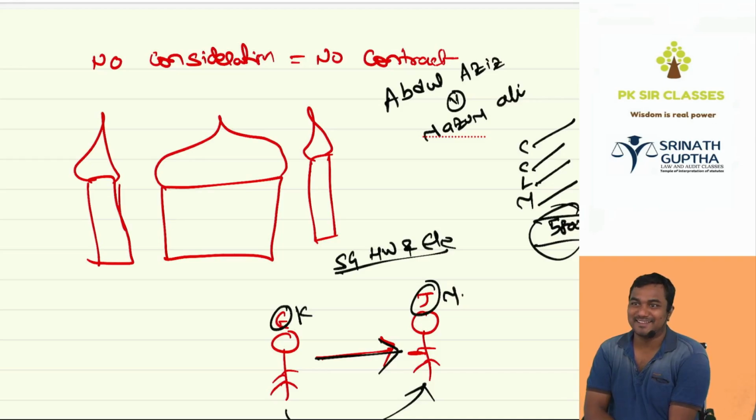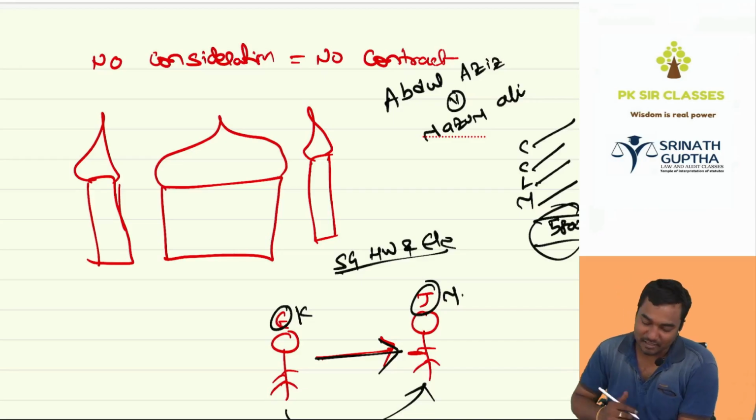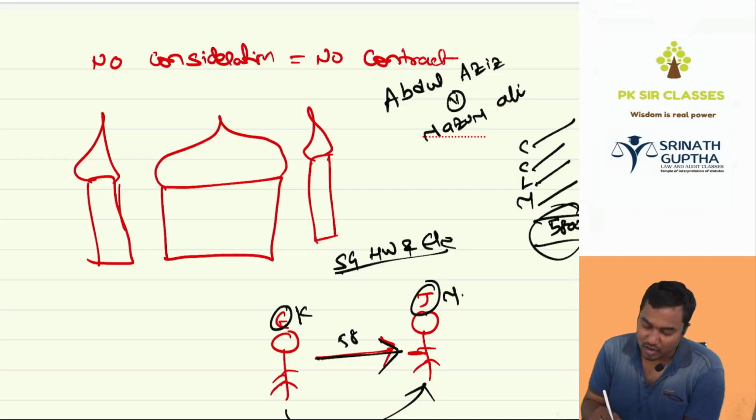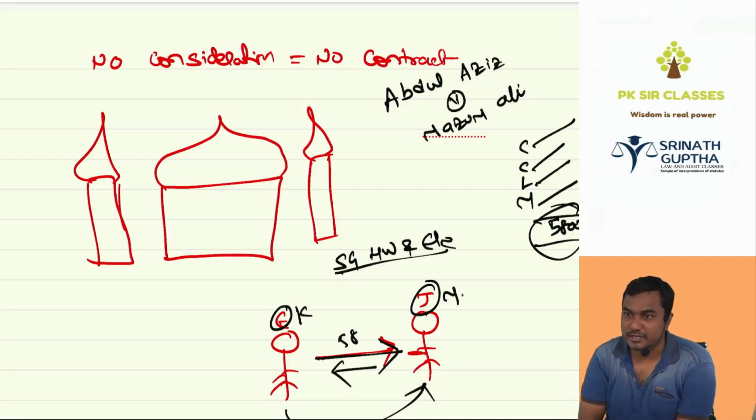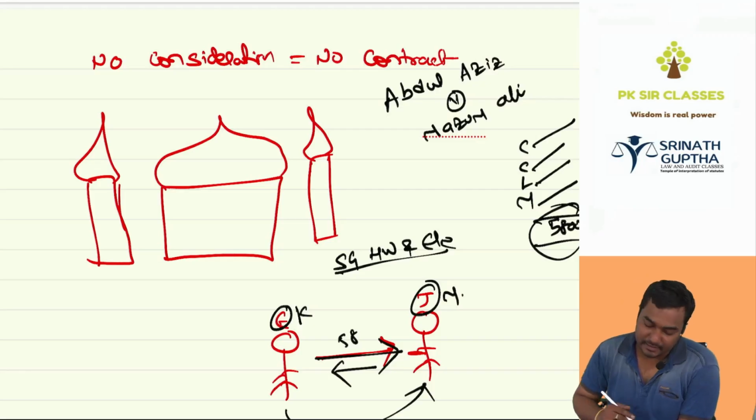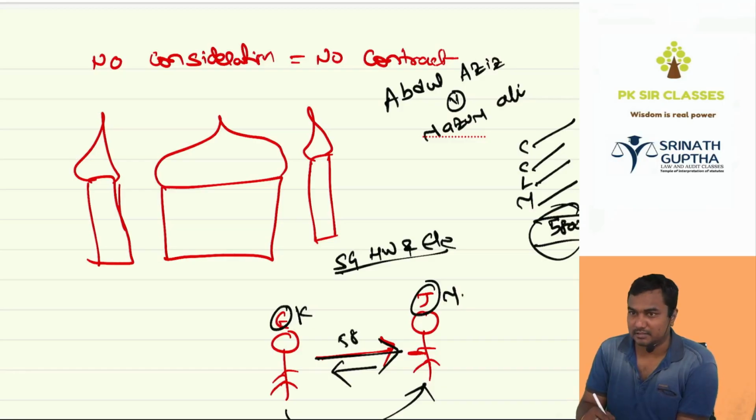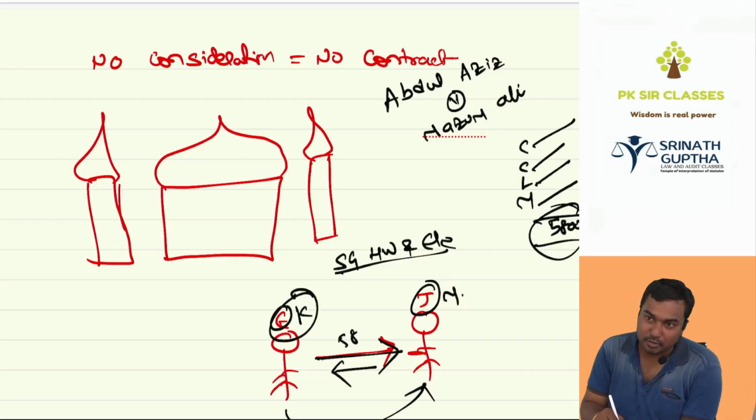Subsequently, Kedarnath came to the city, and Kedarnath said, I will give 58k to the masjid. What will you give me back? Nothing. No consideration, no contract. And Kedarnath fails to pay the money to Maulana Sahib. Maulana Sahib filed a case on Kedarnath. Who will win the case, beta? Maulana Sahib. Because if you break the promise, no beta.